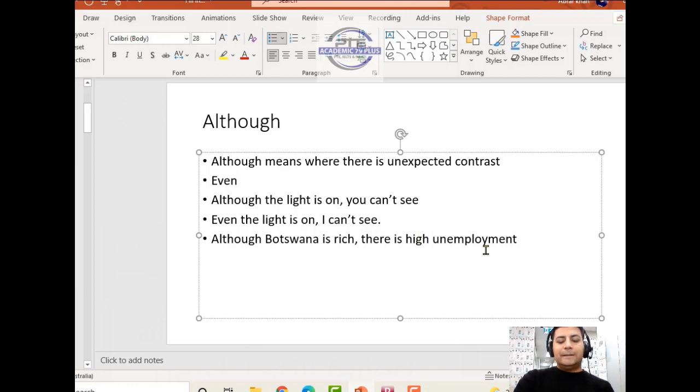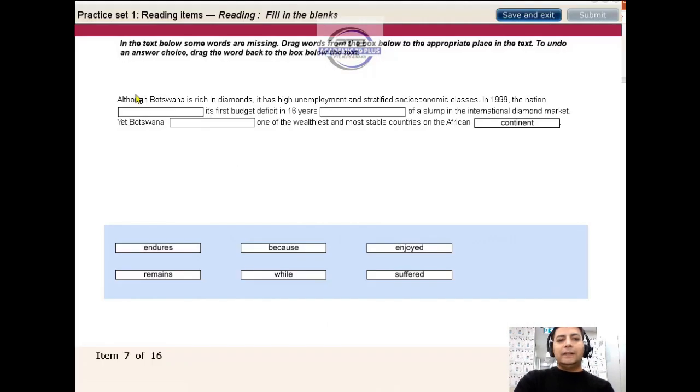That's why you need to understand every word in the reading section. So although is used where there is unexpected contrast. If a country is rich, it is not supposed to have unemployment, but when we put although, it is unexpected. And stratified socio-economic classes.